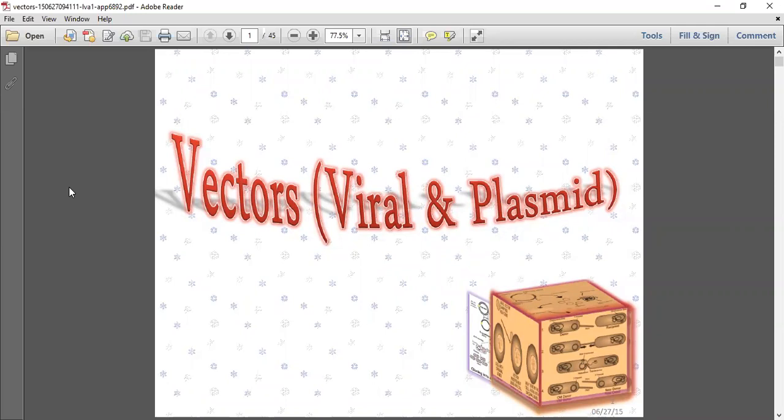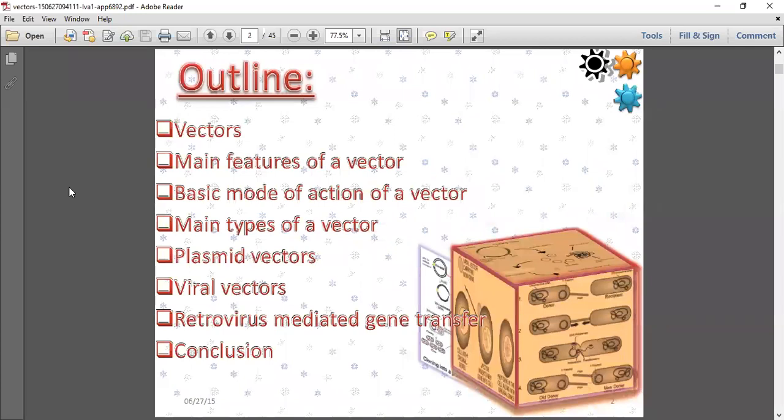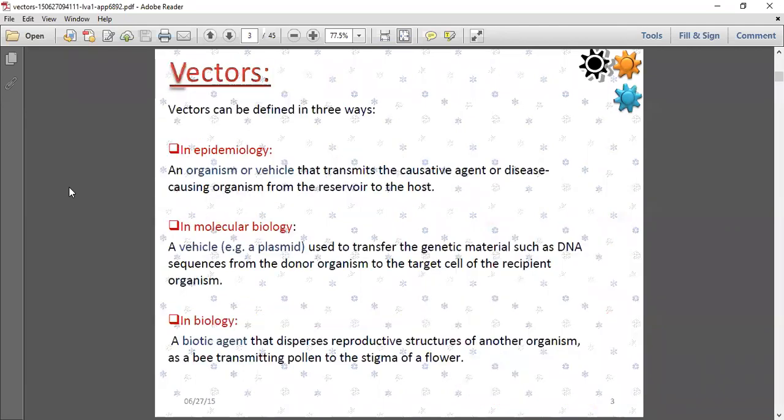So vectors, seeing the outline, we are going to see what is a vector, main features of a vector, basic mode of action, main types of vector, then plasmid vector. Then about viral vectors and retroviral we'll see in the next class. So moving on to the vectors.